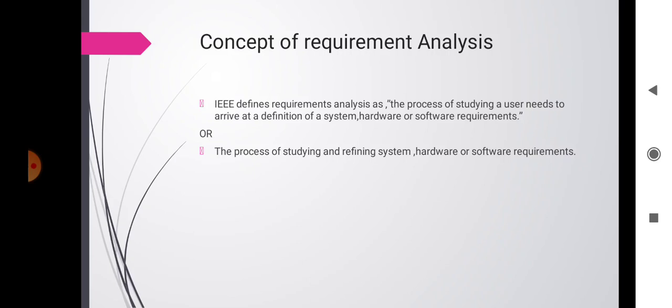Then IEEE defines requirement analysis as the process of studying a user need to arrive at a definition of system, hardware or software requirements. Another definition of requirement analysis is the process of studying and defining system, hardware or software requirements.